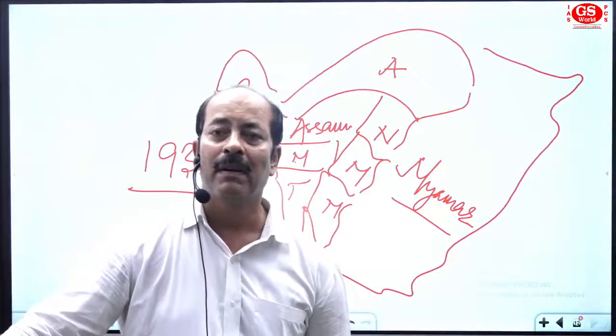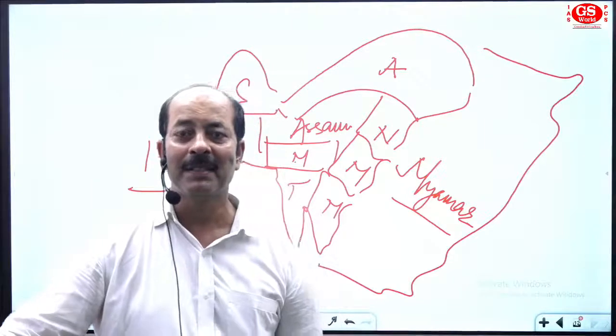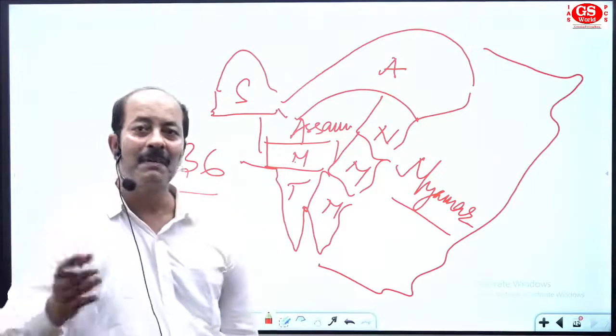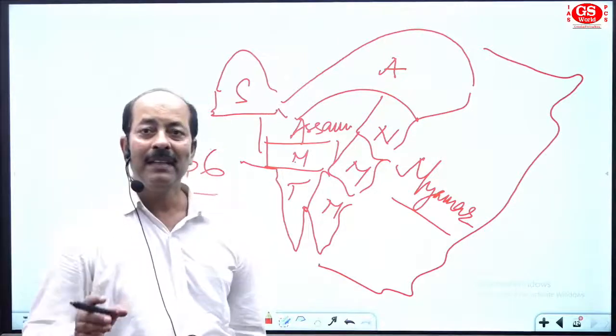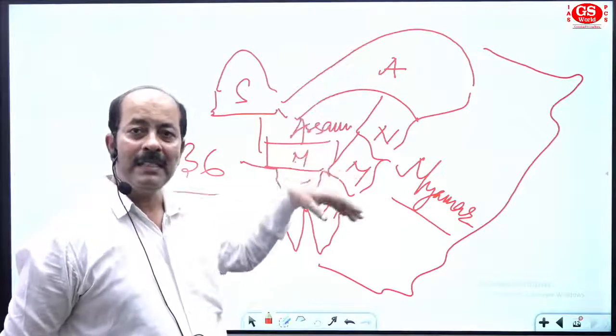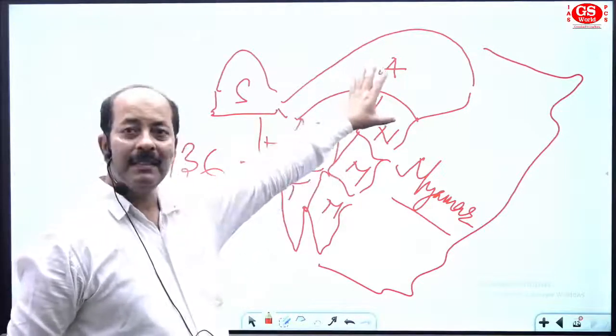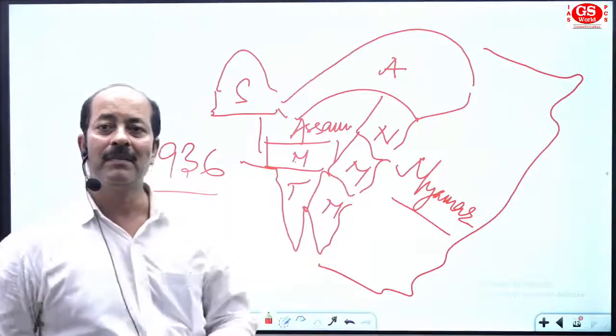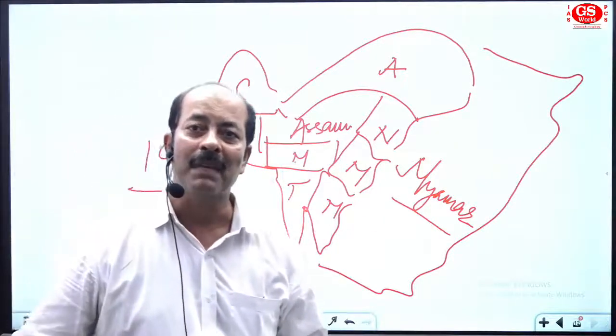The states in the northeast of India share a boundary with Burma. You can remember like this. See how analytical the questions are. First of all, arrange the states from north to south: Arunachal, Nagaland, Manipur, Mizoram. These states share a boundary with Myanmar.